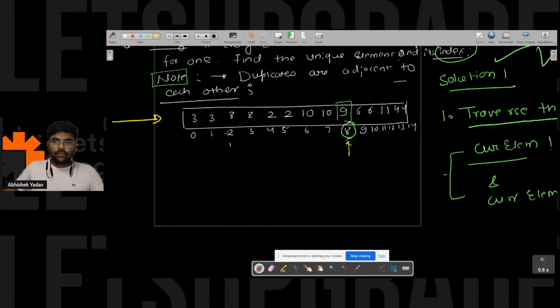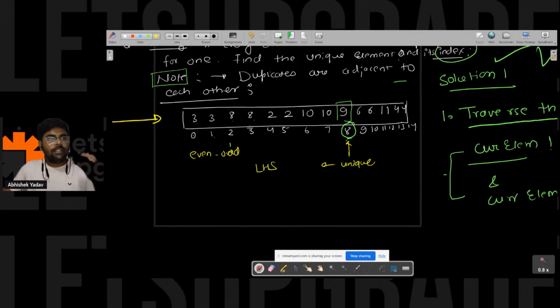So guys, if you carefully observe this question, you have the unique element, and to the left hand side of the unique element, the pairs are occurring at even-odd positions. That is, 3 is present at index 0, 3 at index 1, 8 at index 2, 8 at index 3. So you have the pair, and that pair is occurring at even-odd index. This is the first observation that I can make from here.